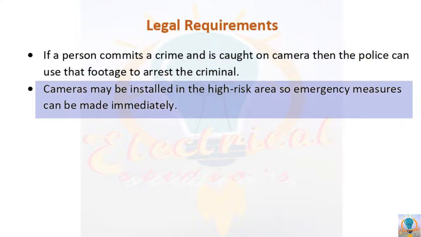Okay. After this, you can also install a CCTV camera in high risk areas, like in a factory. We can place a camera in a fire risky area where heavy loss of assets or heavy loss of human lives may be expected. So if cameras are installed in that area, then emergency measures can be taken immediately.